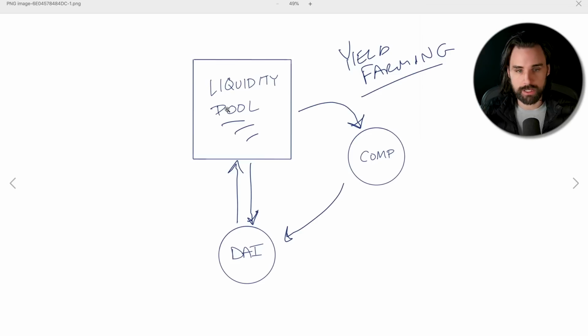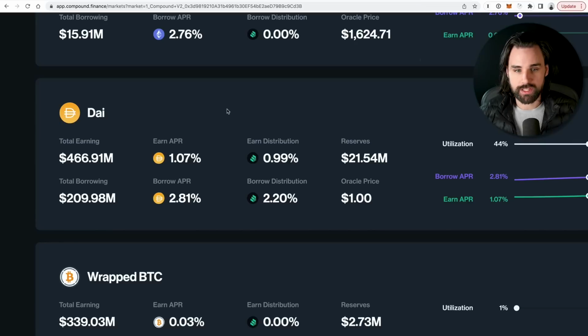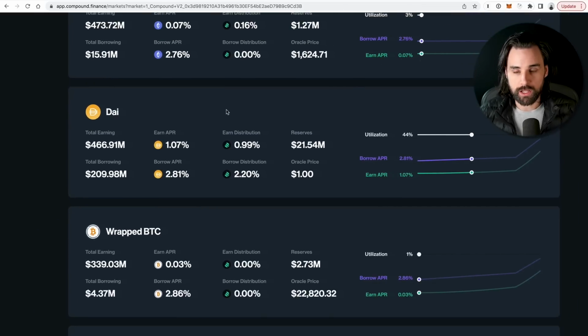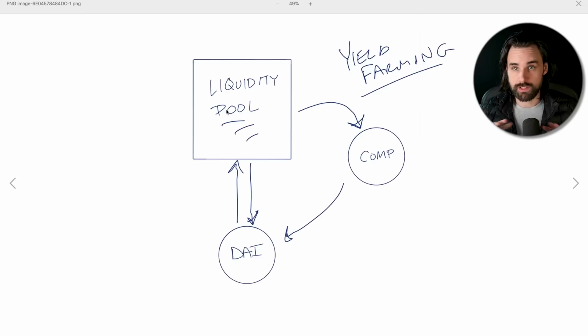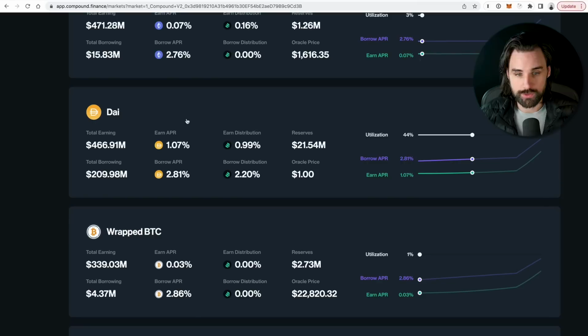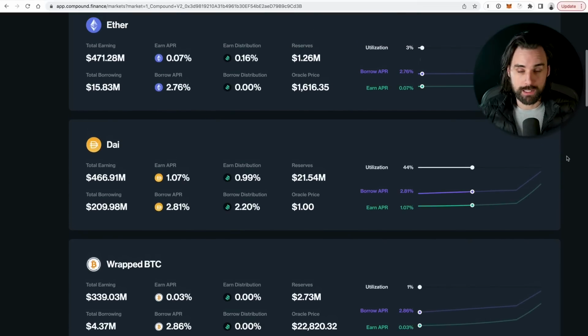Now, what's cool about this is because you are a developer, you can do things in this application that most people are not going to be able to do, because again, it's on the blockchain. Anybody can access it in a permissionless way. And these liquidity pools that I'm showing you here are powered by smart contracts. So you can make your own smart contracts that let you do other things that you can't do through the interface. Now, let me give you an example.